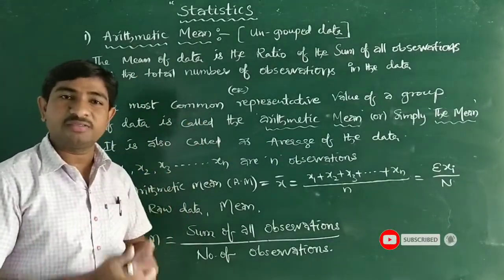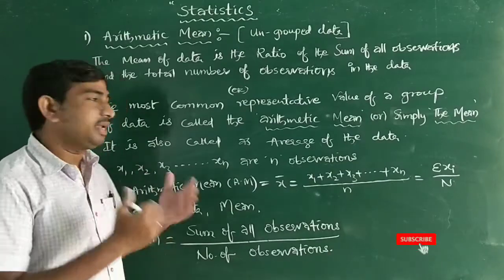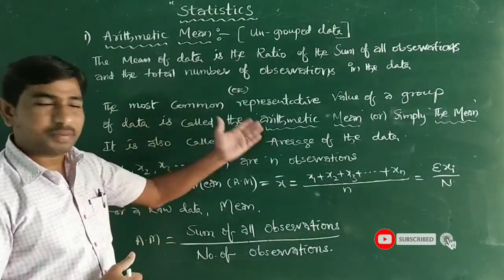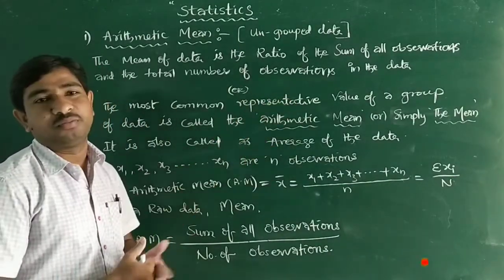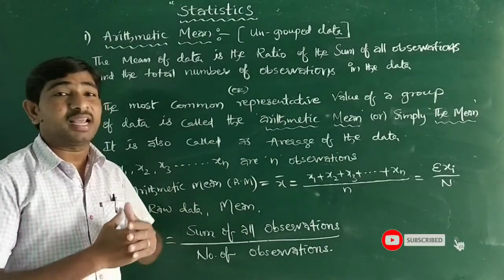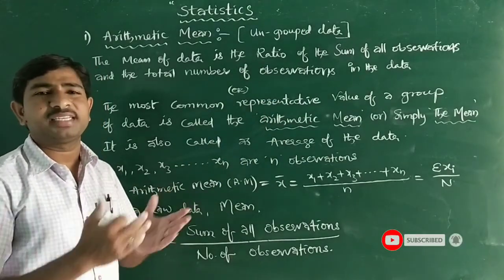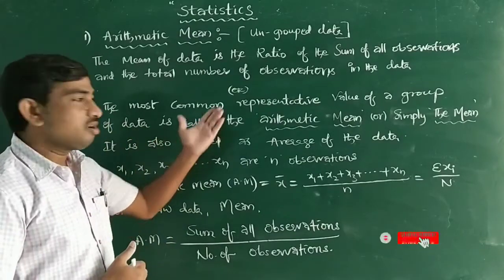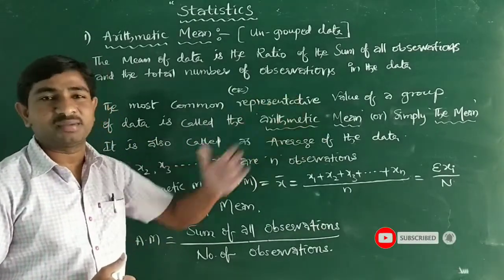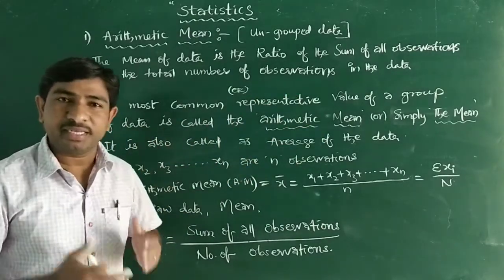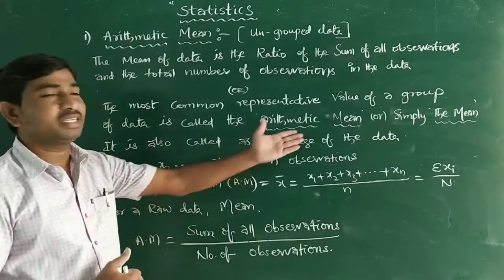Or in other words, the arithmetic mean is the most common representative value of a group. So that is called the arithmetic mean, or simply the mean, and it is also called the average of the data.